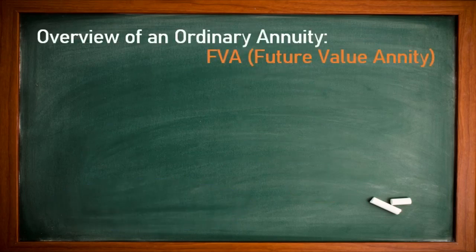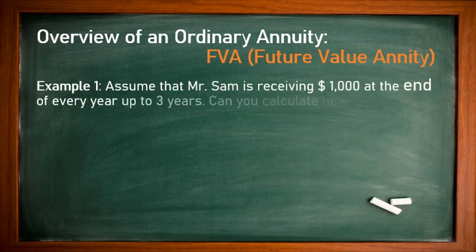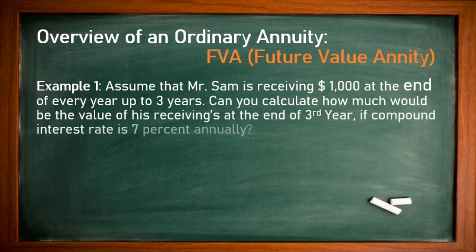Let us continue the overview of an ordinary annuity with future value. We will take an example for more understanding. Assume that Mr. Sam is receiving $1,000 at the end of every year for 3 years. If Sam is receiving 1,000 at the end of each year for the next 3 years, can you calculate how much would be the value of his receipts at the end of the third year, if the compounded interest rate is 7%? So we are using an interest rate of 7% and 3 separate years.